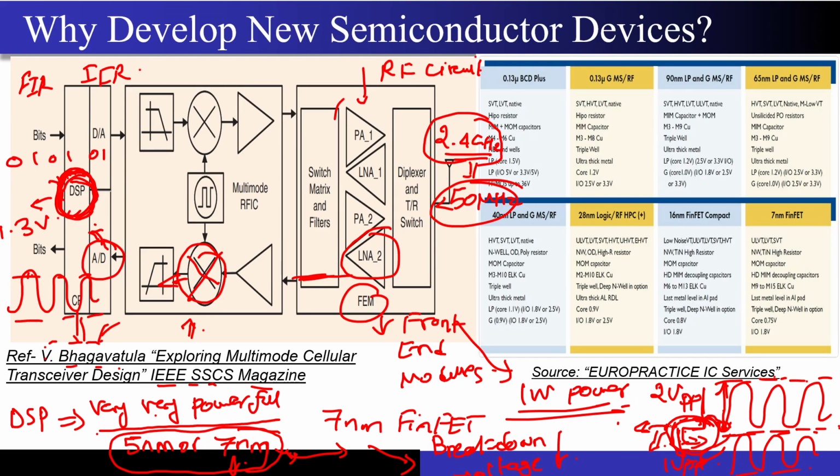But first of all, my power amplifier has to work, right? That's why you can see that some of the processes are labeled RF. Some of the processes are just optimized to design these RF circuits, right? So we just cannot rely on FinFETs, which are very state of the art, maybe 5 nanometer, 7 nanometer, to design these power amplifiers, because they cannot handle such a huge amount of power, right?